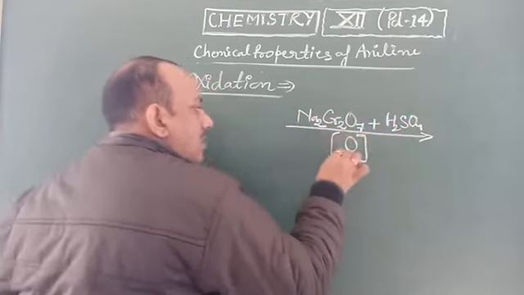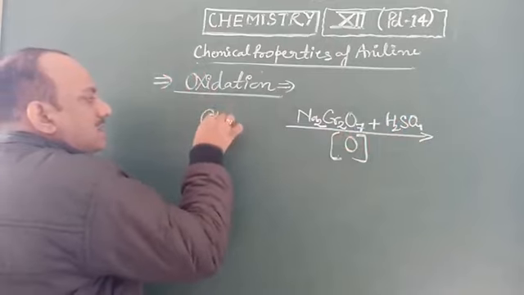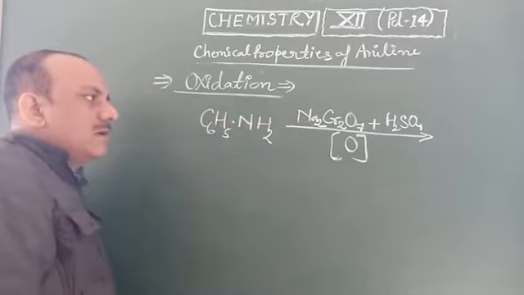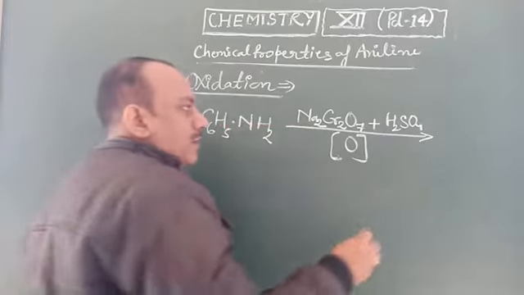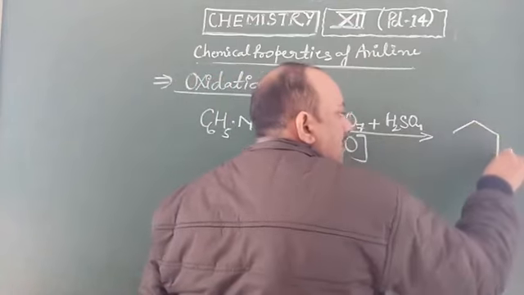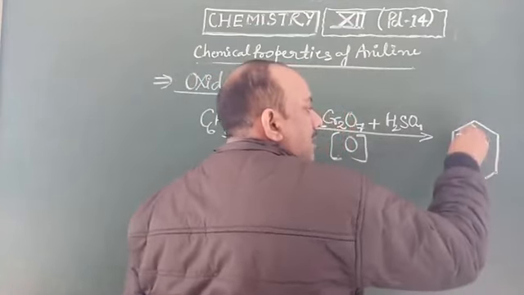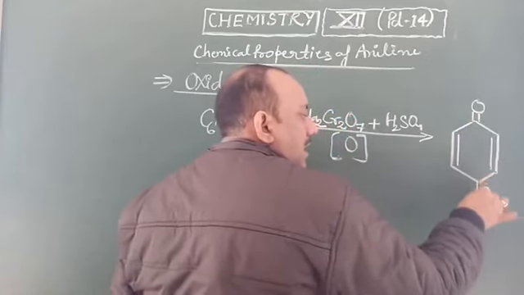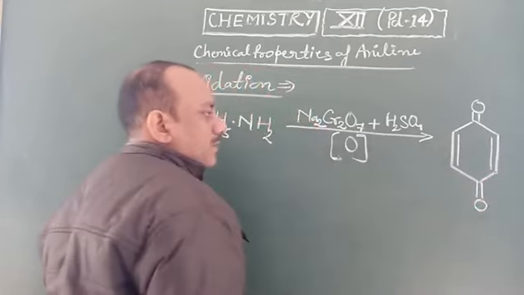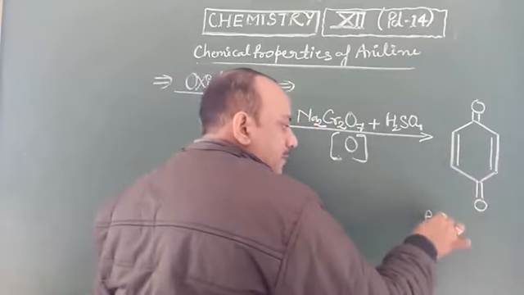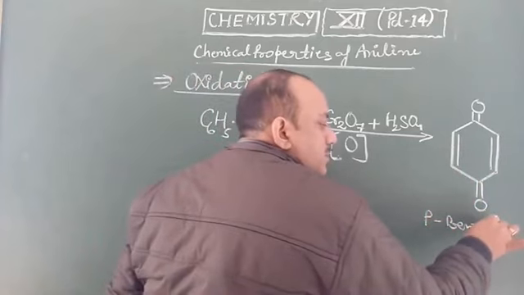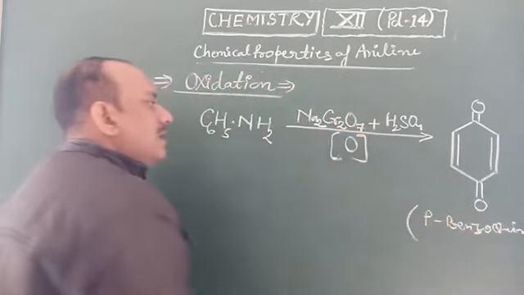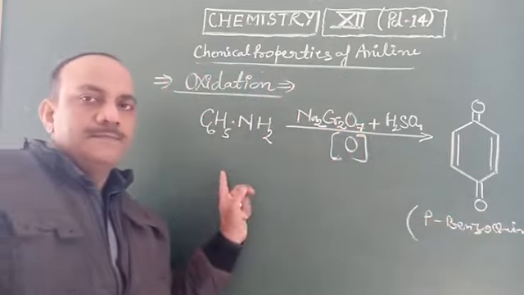When aniline, C6H5NH2, is oxidized, it makes para-benzoquinone. The formula of para-benzoquinone is given as double bond O in one position and double bond O in the para position. This product is known as para-benzoquinone. It is the oxidation product of aniline.